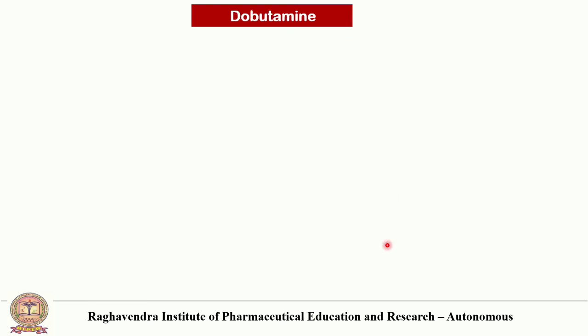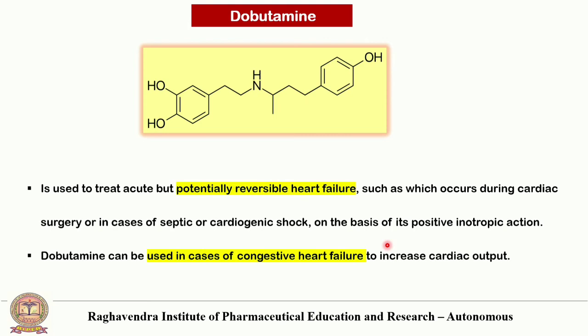Next drug is dobutamine. This is the structure of dobutamine. It is used to treat acute but potentially reversible heart failure, such as occurs during cardiac surgery or in cases of septic or cardiogenic shock, on the basis of its positive inotropic action. Dobutamine can be used in cases of congestive heart failure to increase the cardiac output.